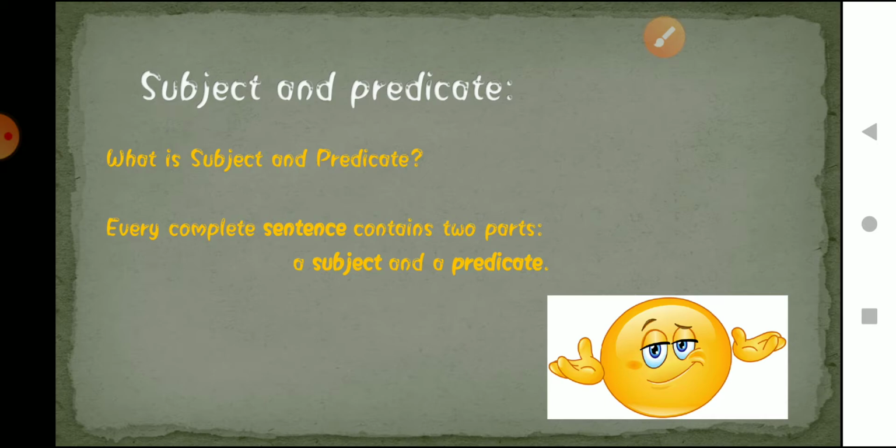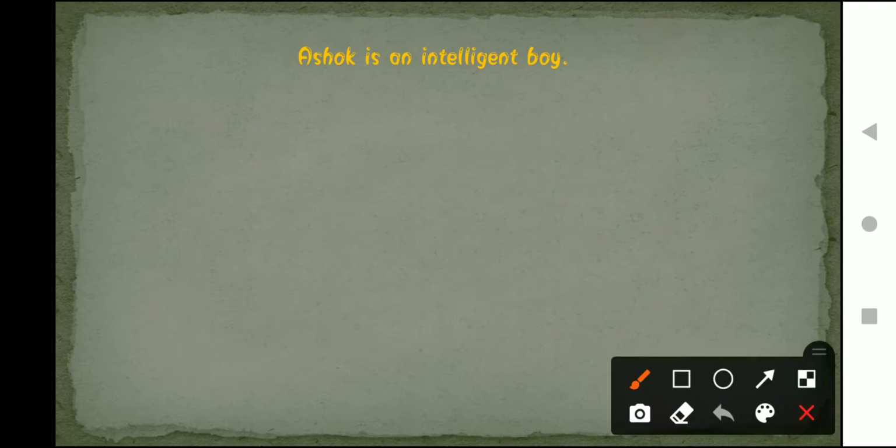What is subject? Subject is the name of, or about, the thing that we are talking about, and the predicate contains the verb, telling us about the action that the subject is doing. Let's first understand this with an example. If the sentence is Ashok is an intelligent boy, look at this sentence. In this sentence, we are talking about whom? We are talking about Ashok. This is the subject. Subject is someone in a sentence about whom we are talking.